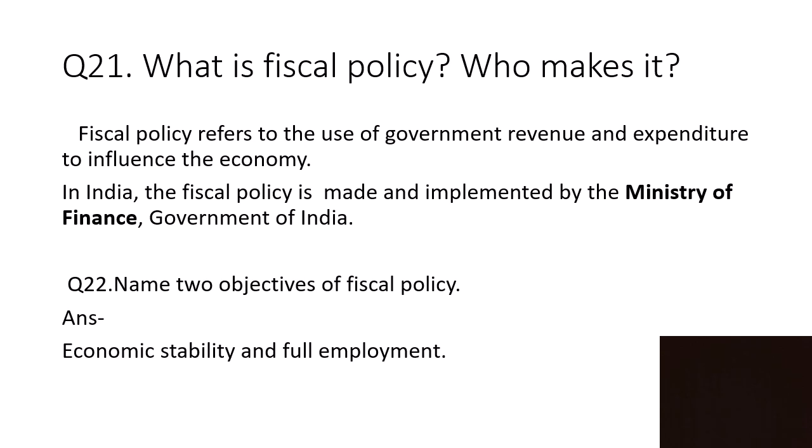What is fiscal policy? Who makes it? Fiscal policy refers to the use of government revenue and expenditure to influence the economy. In India, the fiscal policy is made and implemented by the Ministry of Finance, Government of India. Name two objectives of fiscal policy. The first objective is economic stability, second is full employment.